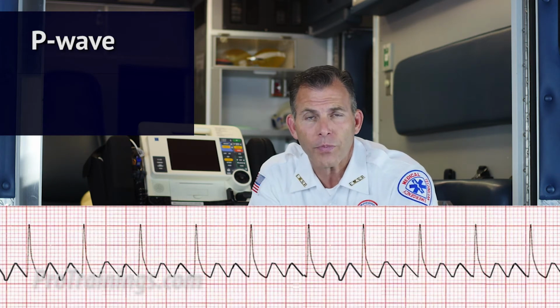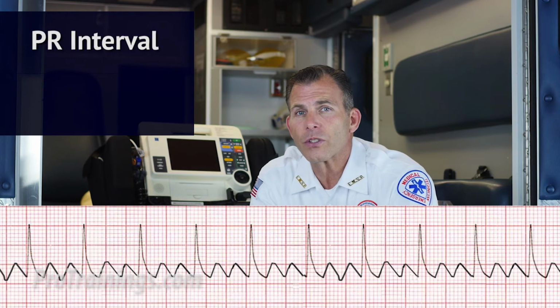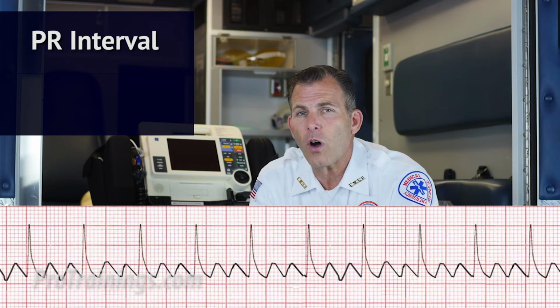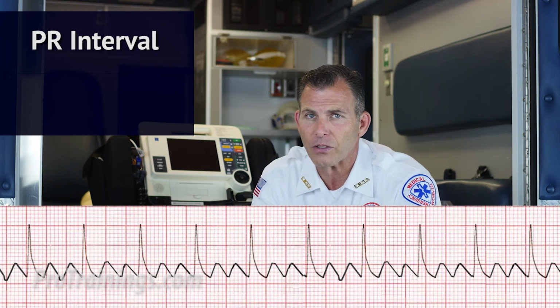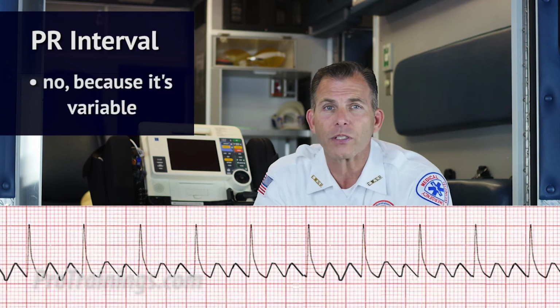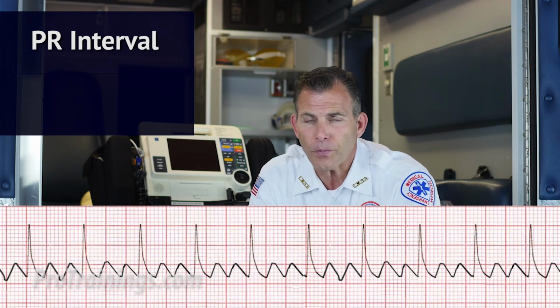Again, no. Now, what we want to know about the PR interval is, does the PR interval fall within the normal 0.12 to 0.20 seconds? Well, of course, no, because it's variable. Is the PR interval constant? No. So now we move on to the QRS complex of the ECG.